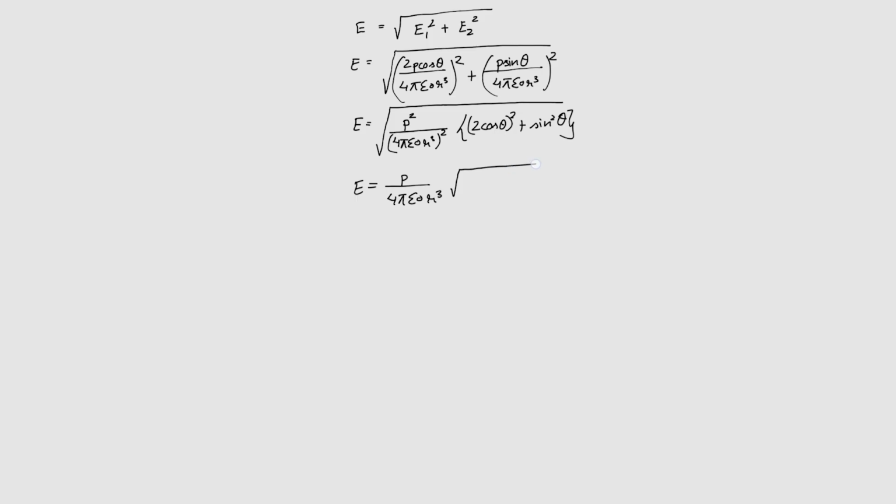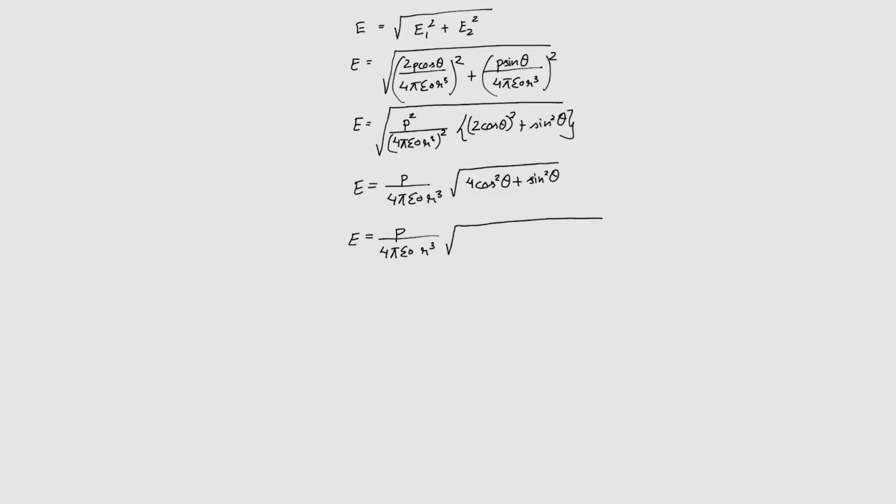And now within the root we have 4 cos square theta plus sine square theta. Let us simplify. The first term is 4 cos square theta.